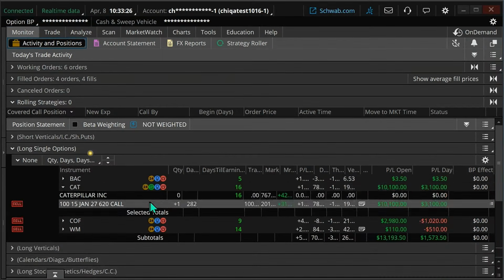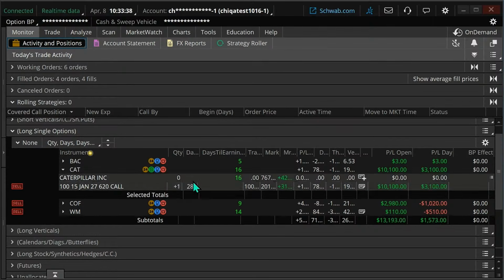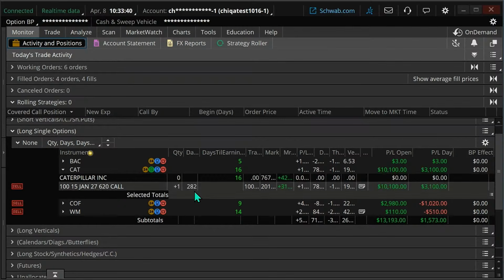Let's look at Caterpillar. Caterpillar is something that expires in 282 days. If you're doing a longer term trade, this is a LEAPS call. We're not going to get out before earnings typically, just because, hey, look, we're planning on being in this for months and months and months. And earnings is just a fact of life you've got to deal with. This is true for stock trades as well.